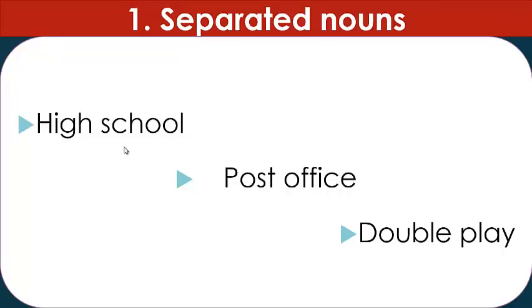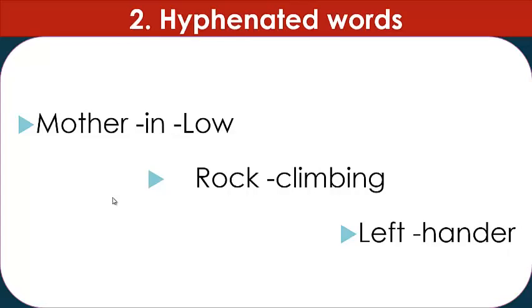Number one, separated nouns like high school, post office, double play. They are called separated because there is some space or separation between the two words. They are not close together and they're not connected with a hyphen. So there is some space. Separated nouns, two words joined by space.